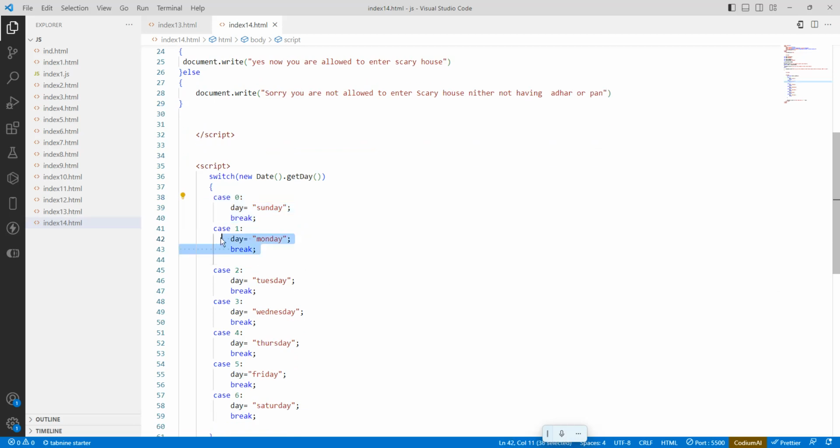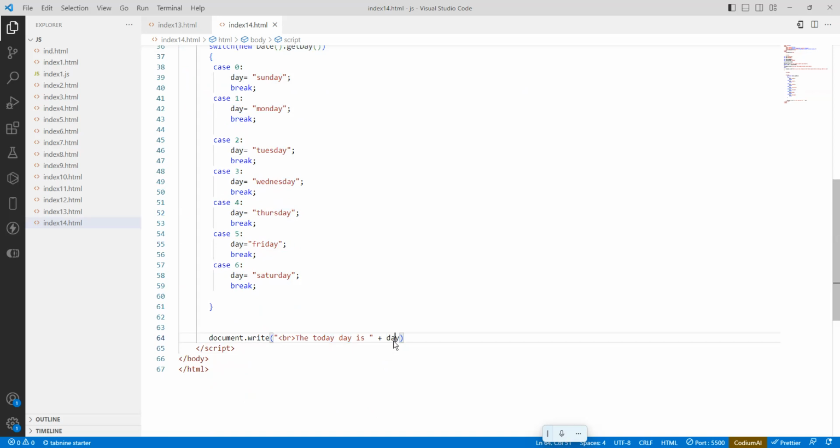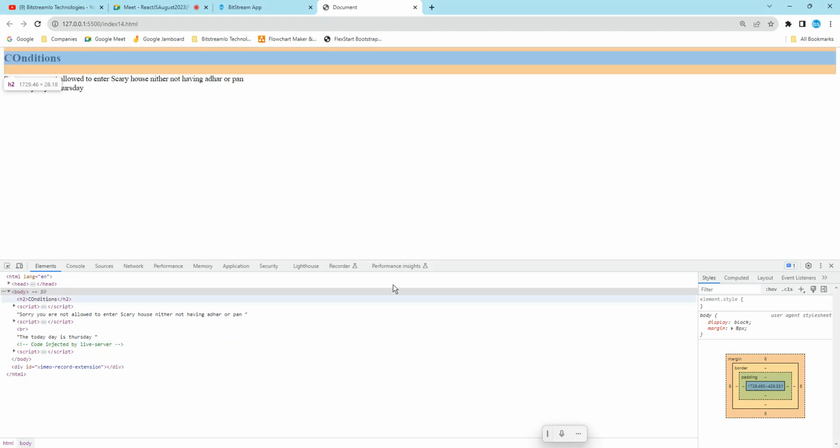So then, day equals what? Monday? It is not matching. Day is equal to Tuesday, not matching. Day equal to case 3, it is not matching. So day 4, it is matching with Thursday. So that is why I am printing the day here. So got it. This is how to calculate the day with the switch block.